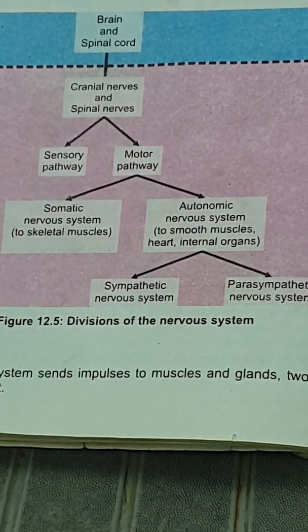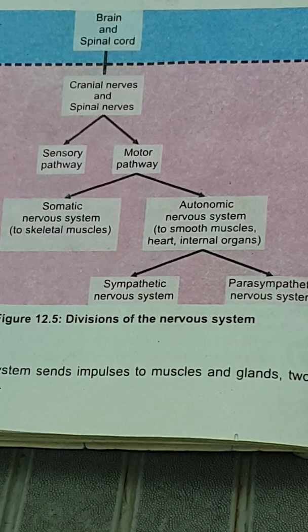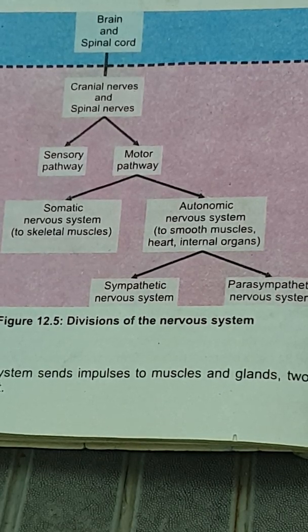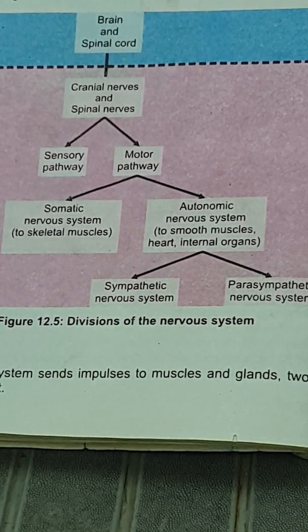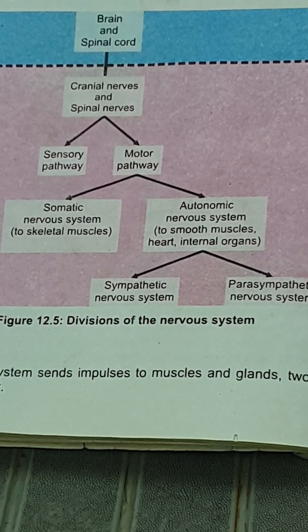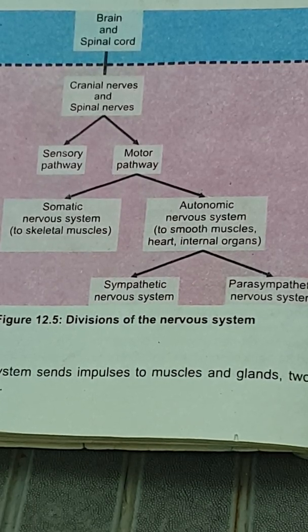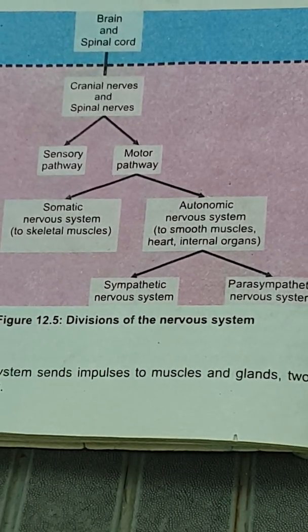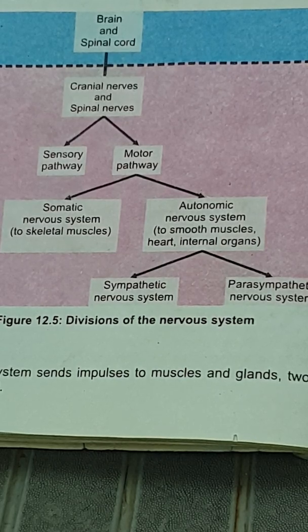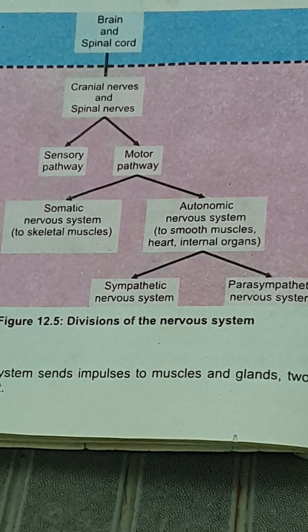Bismillahirrahmanirrahim. Class 10th. Our today's topic is the division of the nervous system. In this topic, we will study how many parts our nervous system is divided into, and then further what the function is and what the division is of the different types of nerves that arise from the central nervous system.